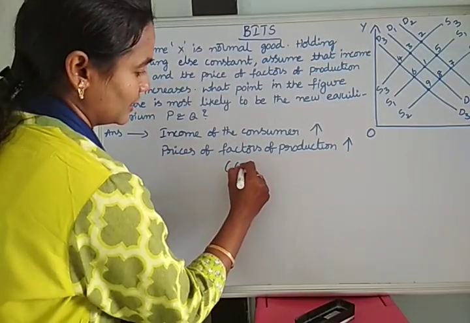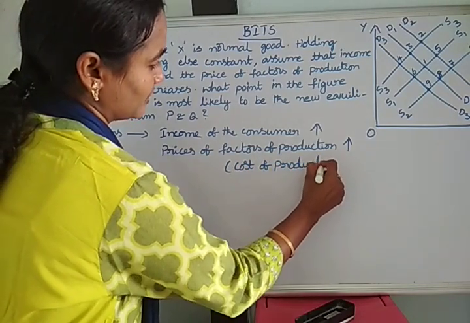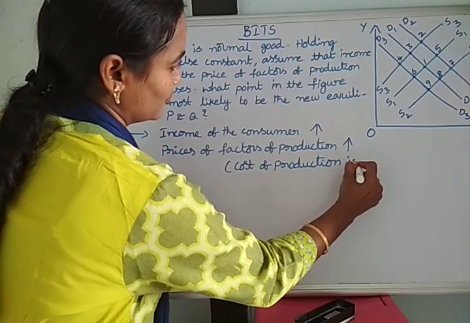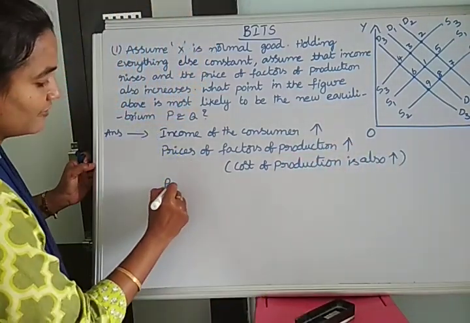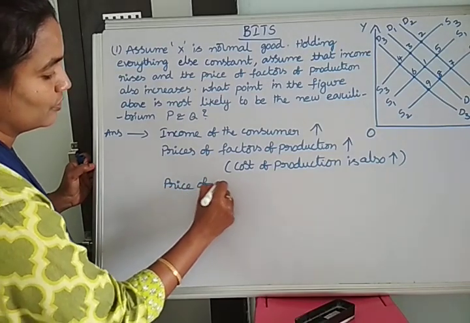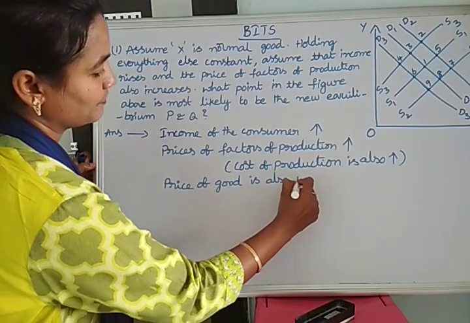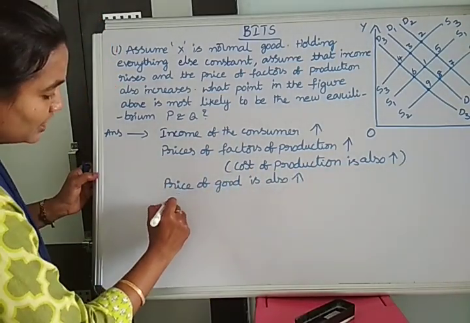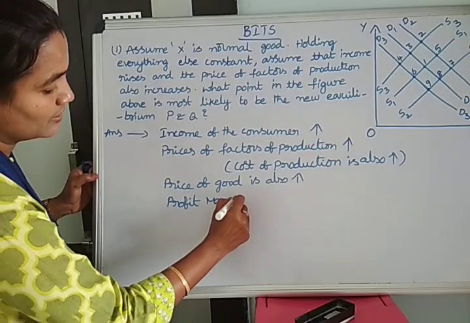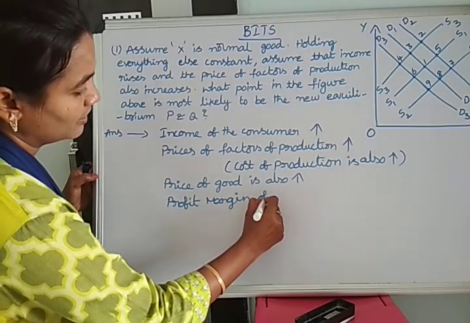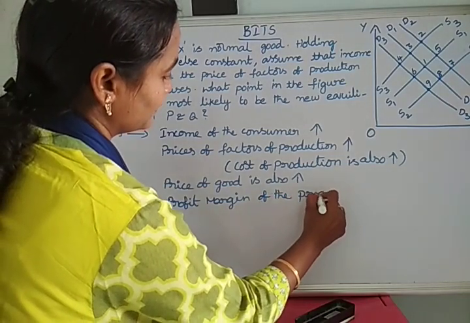Then it leads to an increase in the cost of production. Then the price of the good also increases and the profit margin of the producer or entrepreneur will decrease.